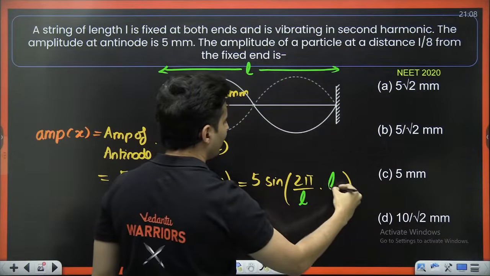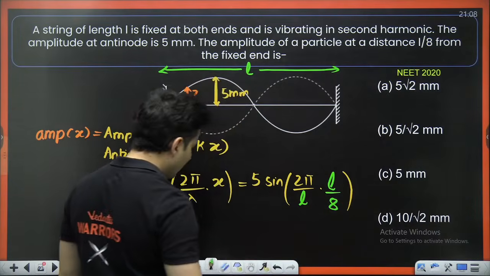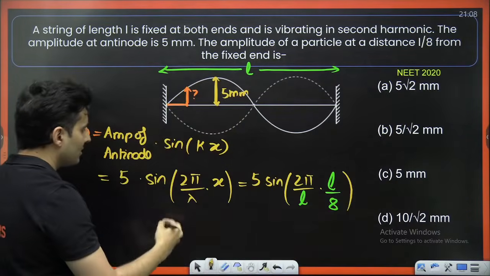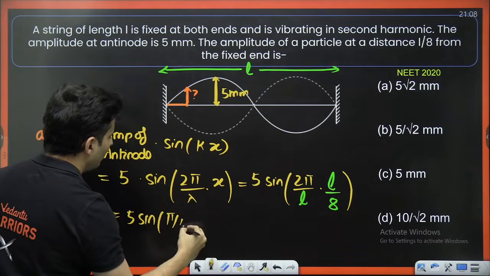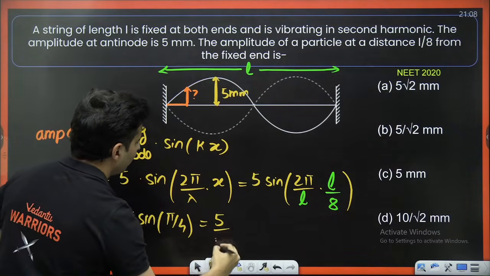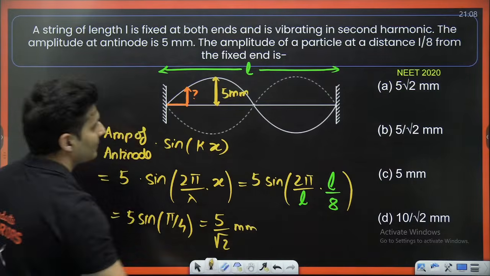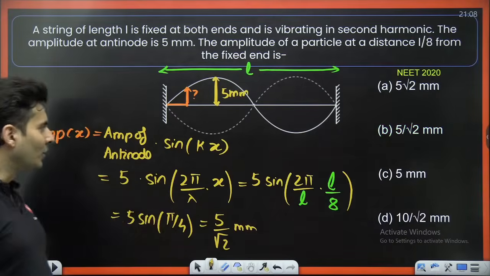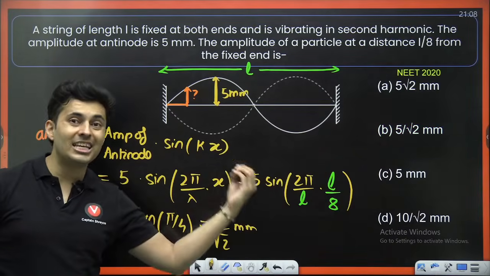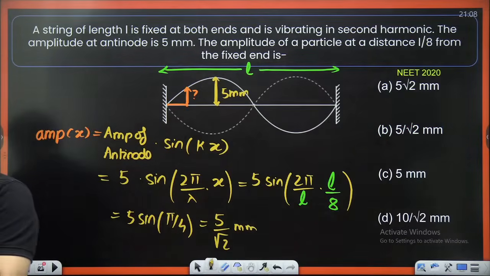X is given to be L by 8. L L cancels, 2 and 8 cancel, becomes 4. So it becomes 5 sine pi by 4. Pi by 4 is 45 degrees. So it will be 5 by root 2 millimeters. 5 by root 2 millimeters is option B. There you go. So that's how some questions can come on the equation of standing wave also. Clear?